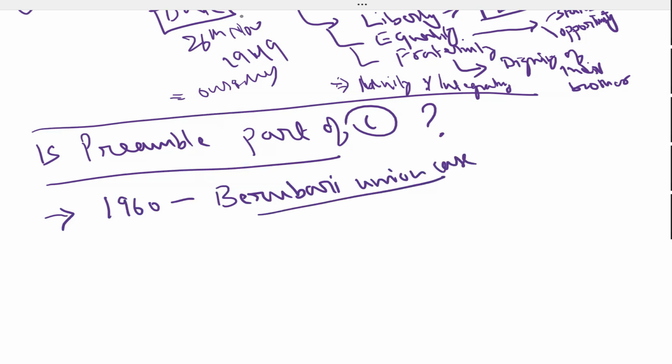Berubari Union case was about a territory which was, in fact, the territory of East Pakistan, but it was given to India. And they demanded that this territory should be in our territory, our boundary. You should give it to us. But it was not so easy to give away a territory from India to any other country.